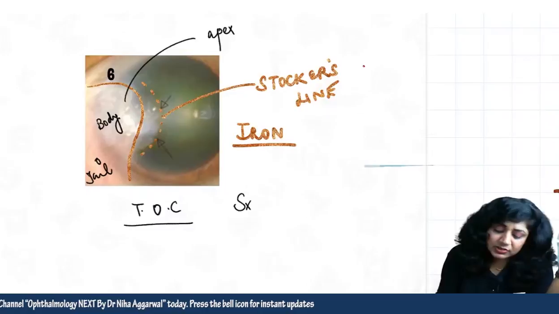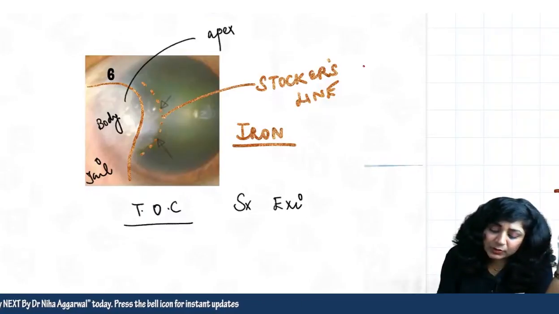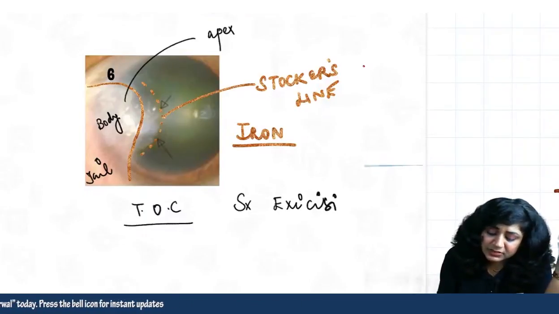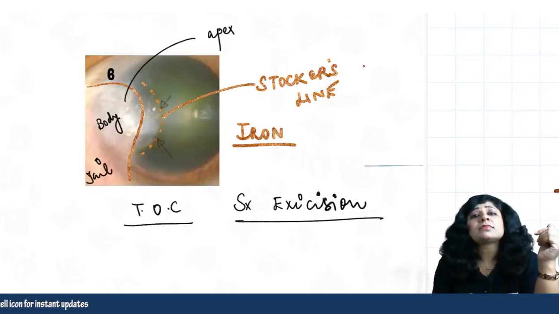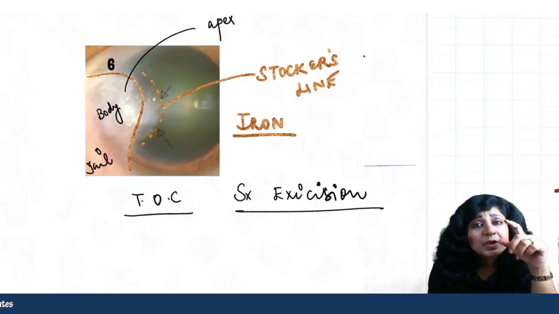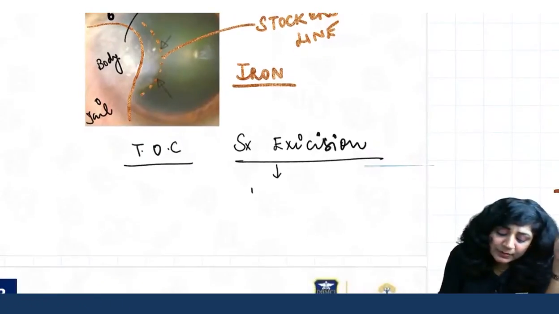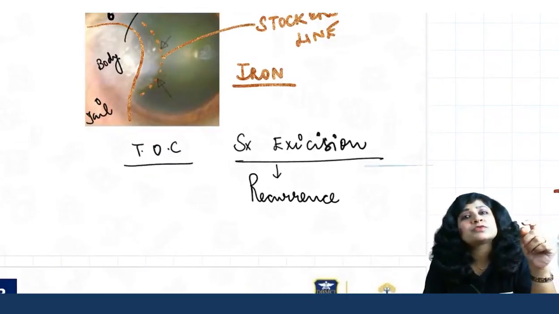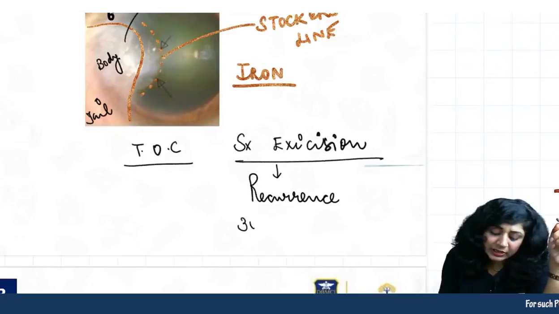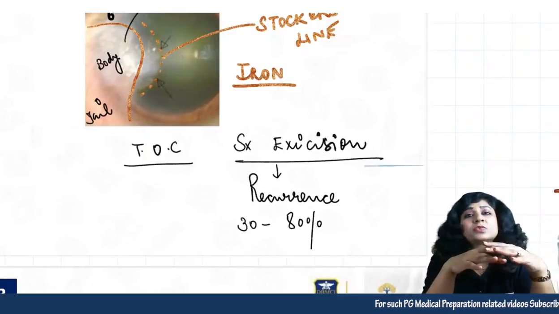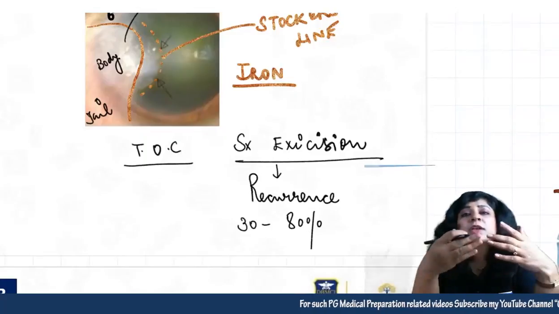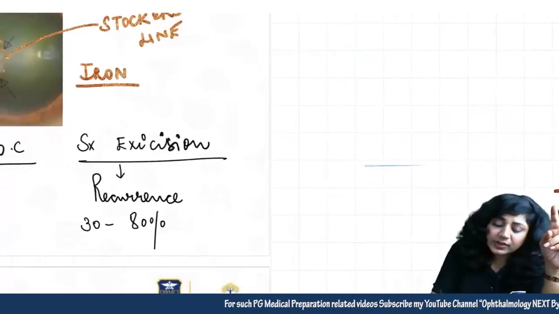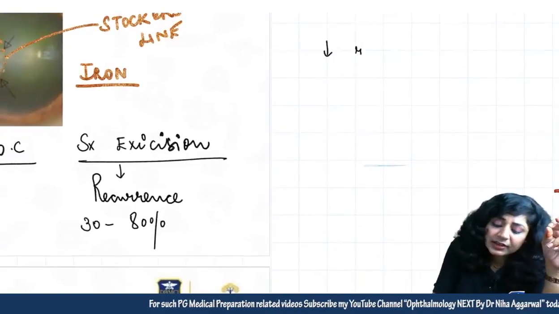So surgical excision, very very important. The treatment of choice for the pterygium is surgical excision. And whenever you are doing the surgical excision, the problem is of recurrence. Recurrence is a great problem in cases of pterygium. In about 30 to 80% of the cases, this pterygium reoccurs with a wilder course. So, again a third important question, how can you reduce the reoccurrence?